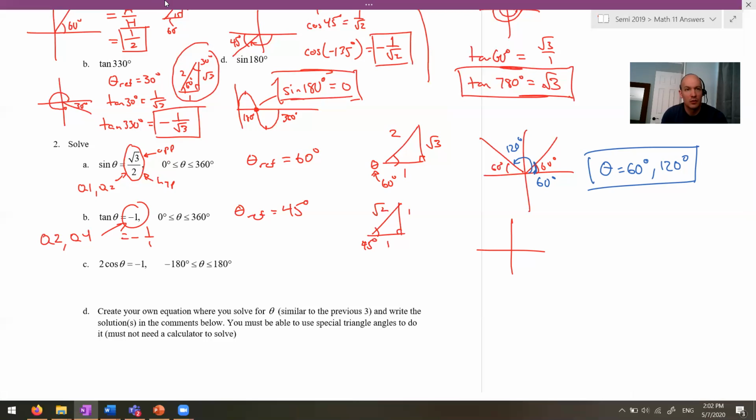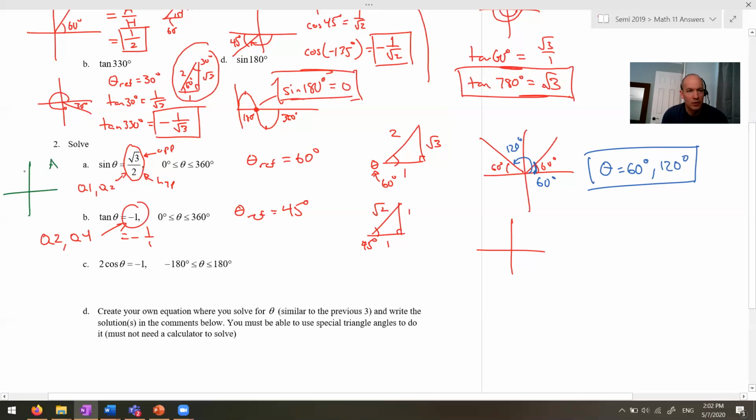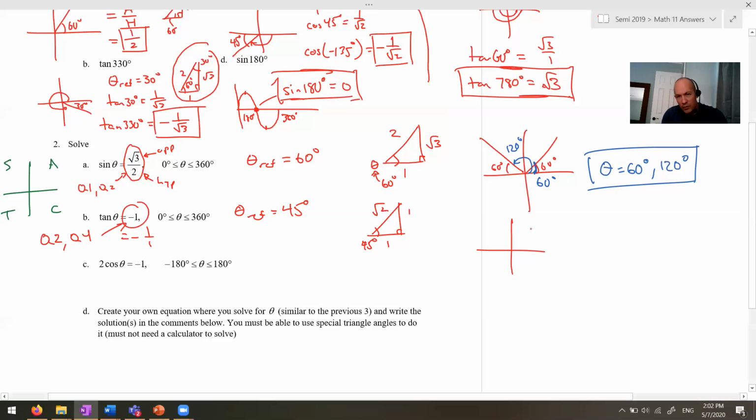Remember, if you're rusty here, I'm always referring to this. All students take calculus. So tan is positive in quadrants 1 and 3, so it's negative in quadrants 2 and 4. So what we do is we draw a 45 degree reference angle in quadrant 2. There we go. And in quadrant 4, same thing. Okay, so the two actual angles we have, one of them goes around like this, and that is 135 degrees, and the other one spins around like this, and that is 315 degrees.